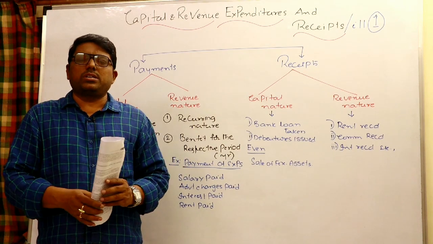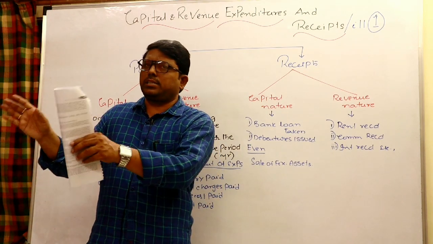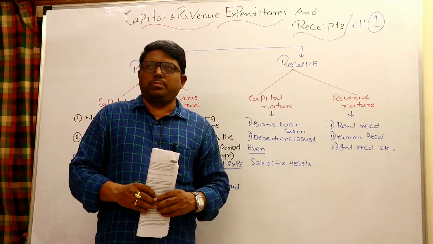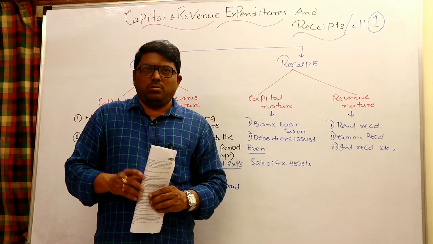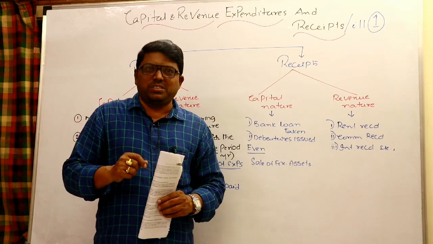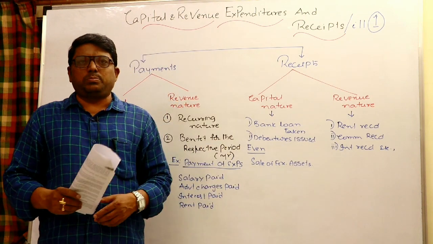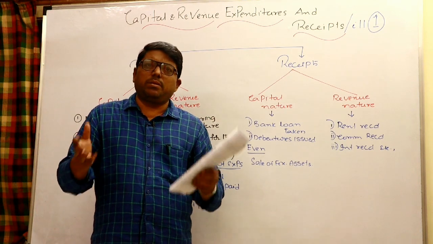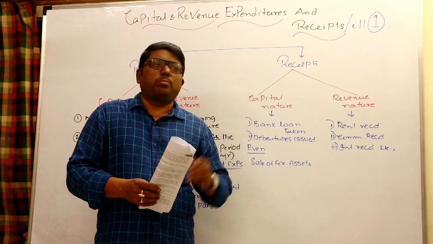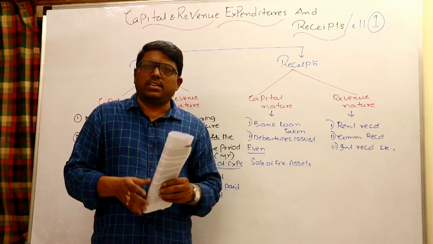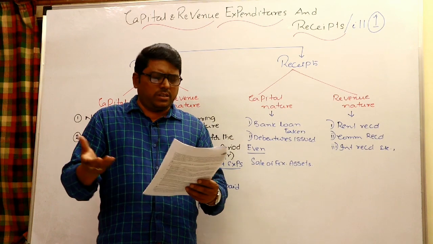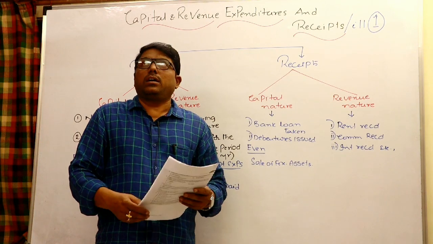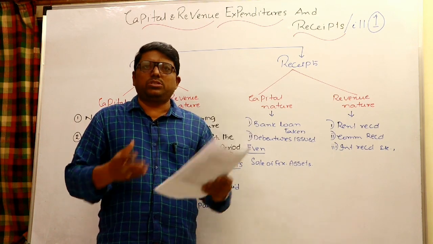Say example, I want to construct a big building. For that purpose, I construct a small hut to keep the cement packets, to keep the iron material. Once construction is completed, that hut is removed. Whatever amount you spend towards the hut is a capital expenditure, because without the hut you cannot construct this particular asset. So definitely it is a capital expenditure. Say example, I am running my cinema theater, toilets etc. not properly maintained, some fines are there by the government. It is simply revenue expenditure, having always recurring nature. Okay, like that. As I said, my old building is there, I am using since long time.